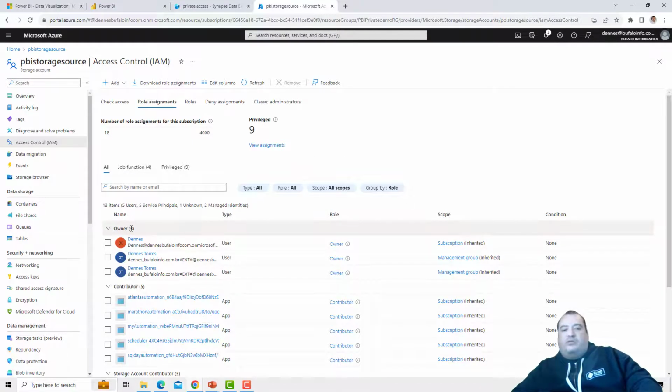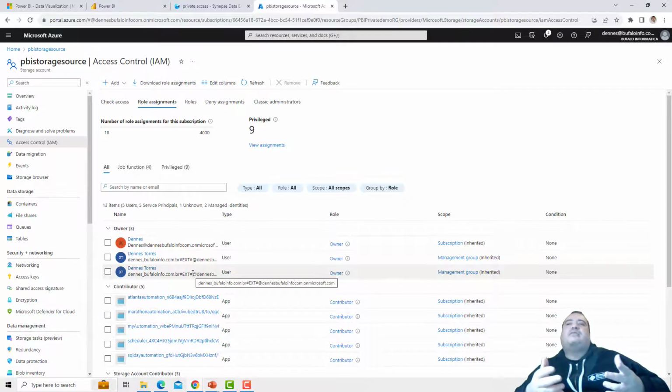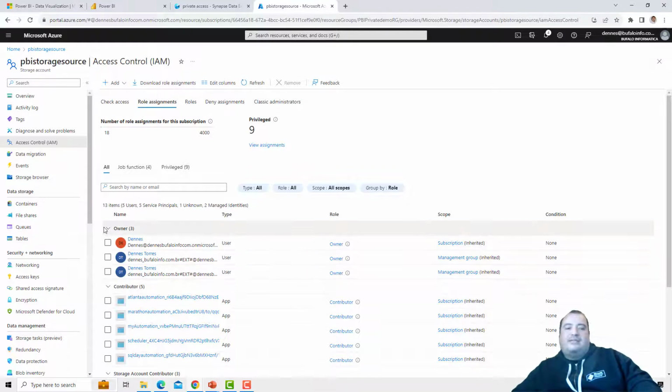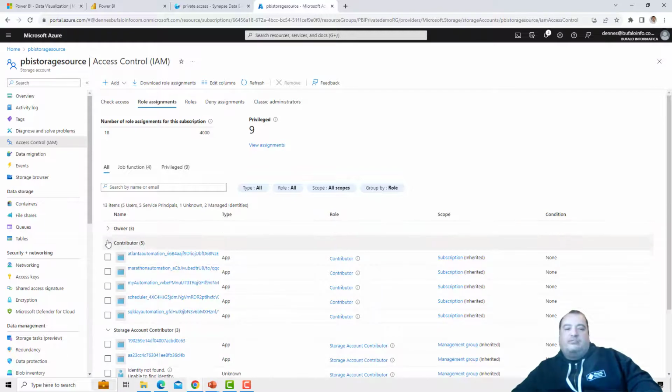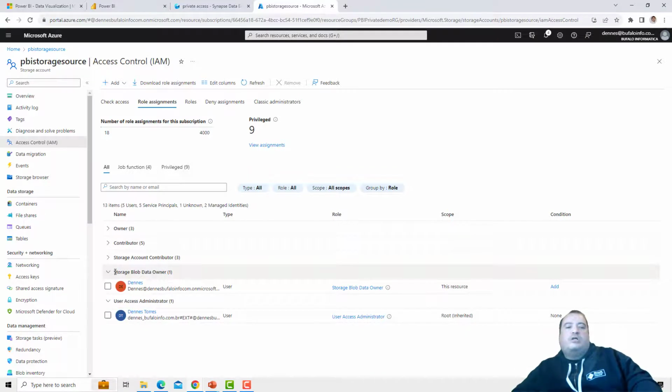The owner of the storage doesn't ensure they can access the data. The owner of the storage can control the storage, but not necessarily access the data. To access the data, the account needs to have a storage blob data owner or data contributor or data reader, and this is the account which I'm using on the Power BI environment.